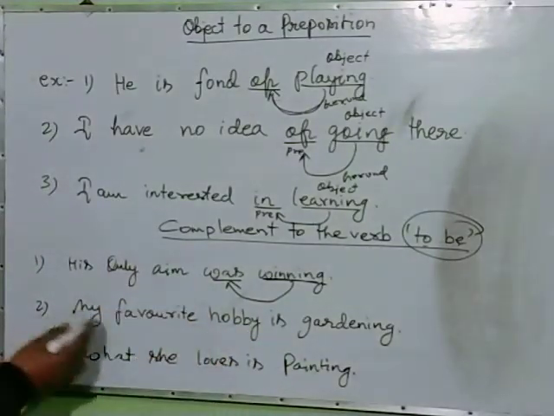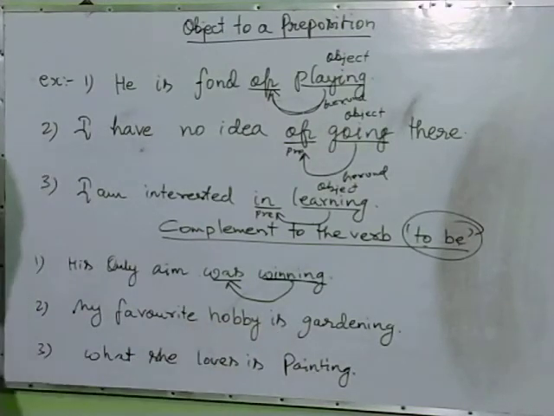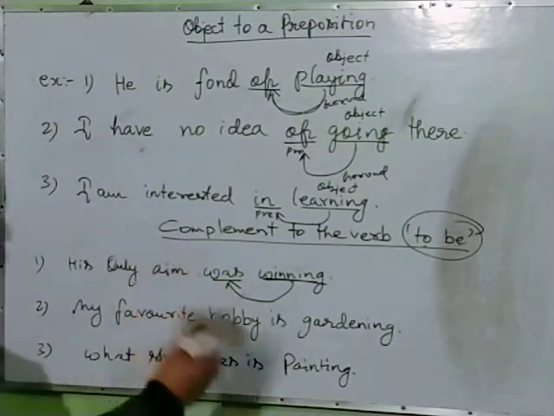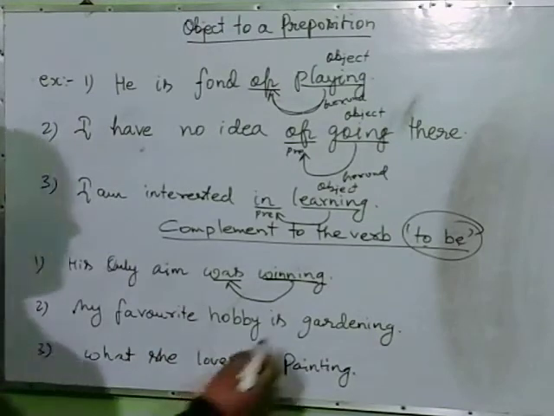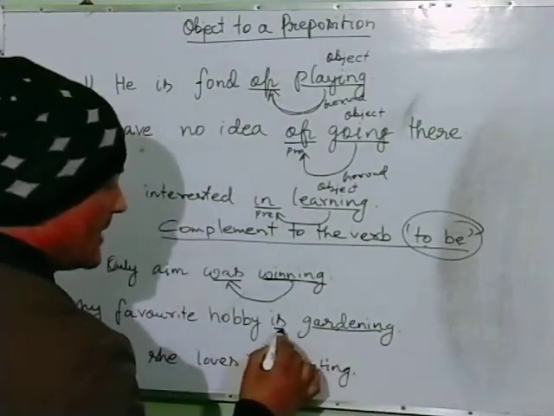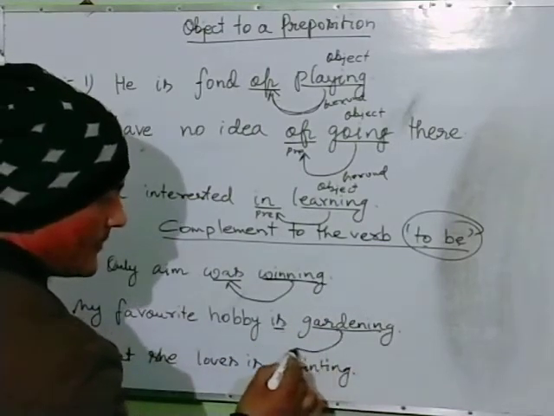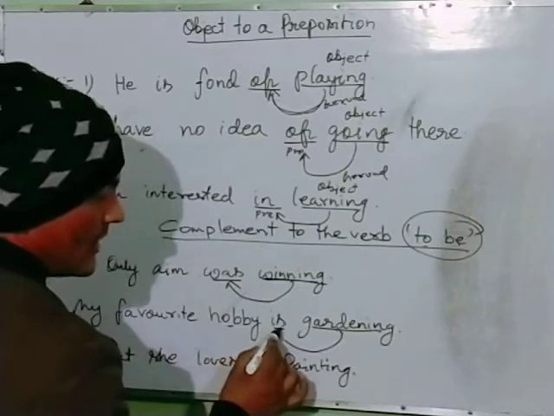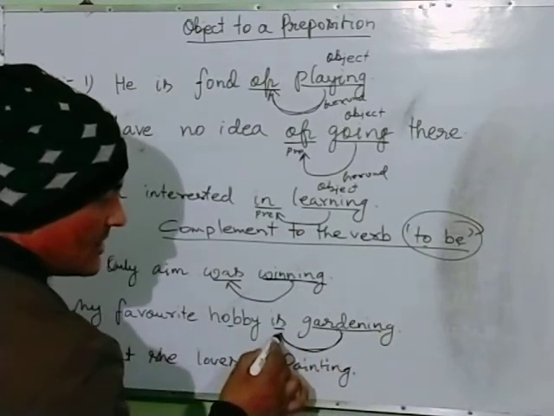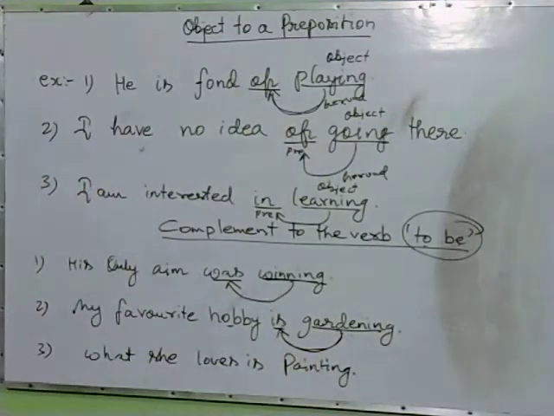And here also, my favorite hobby is, मेरा favorite hobby, शौक, क्या चीज का शौक? गार्डनिंग का शौक. And that's why होना, क्या चीज का होना? गार्डनिंग का होना. This one is complement.